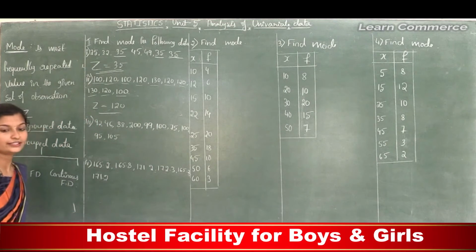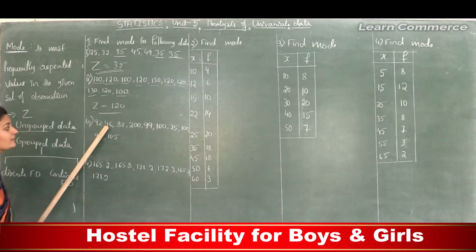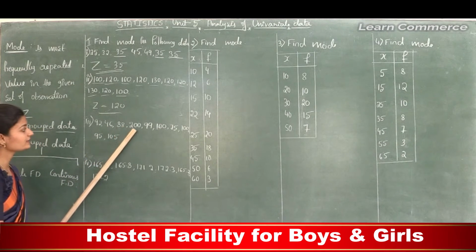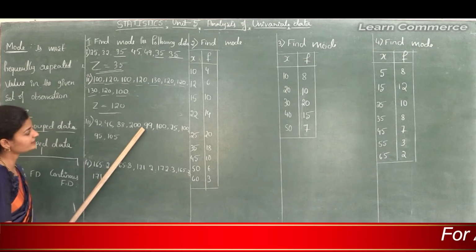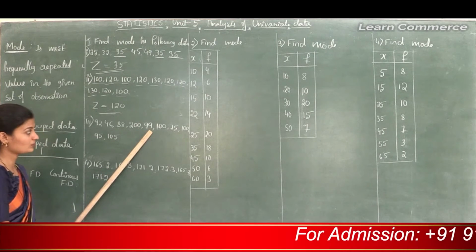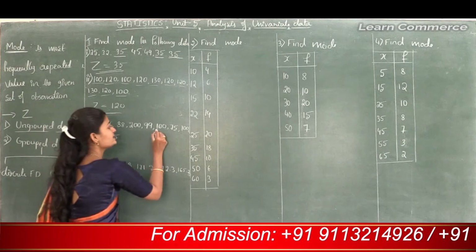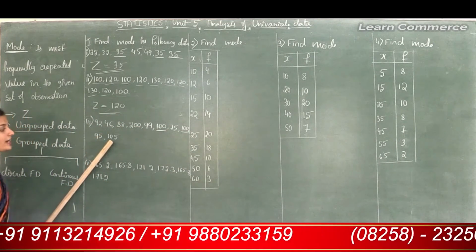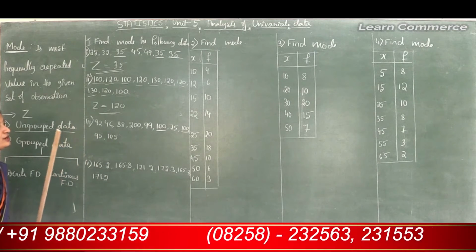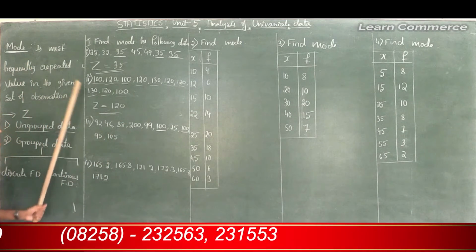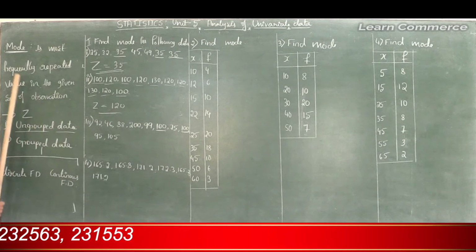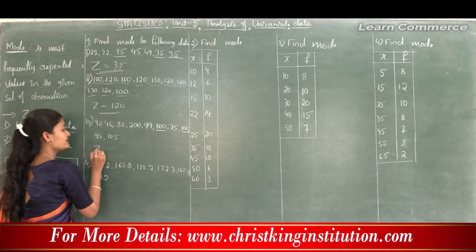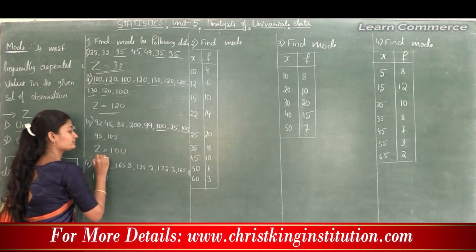Here 92 is repeated only one time, 46 is repeated only one time, 88 is repeated only one time, 200 is repeated only one time, 99 is repeated only one time, but 100 is repeated 2 times, and 75, 95 and 105 are repeated only one time. So in this given set of observations, the most frequently repeated value is 100. Therefore, here Z is equal to 100.